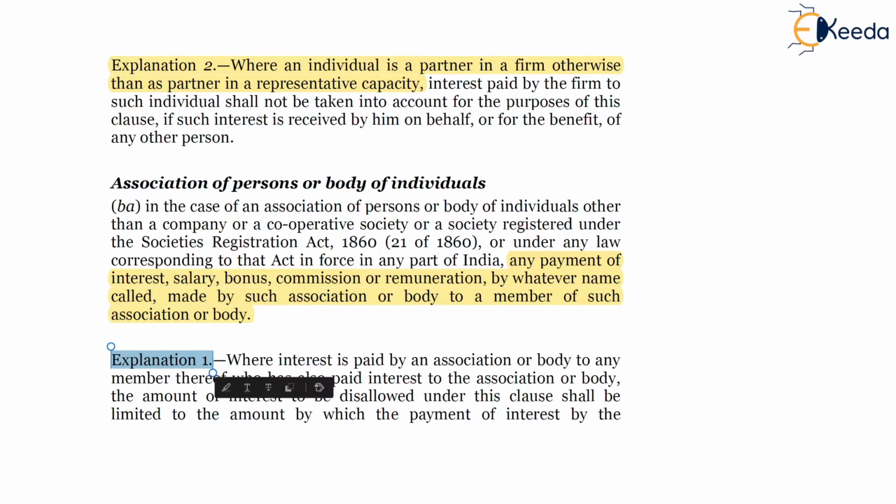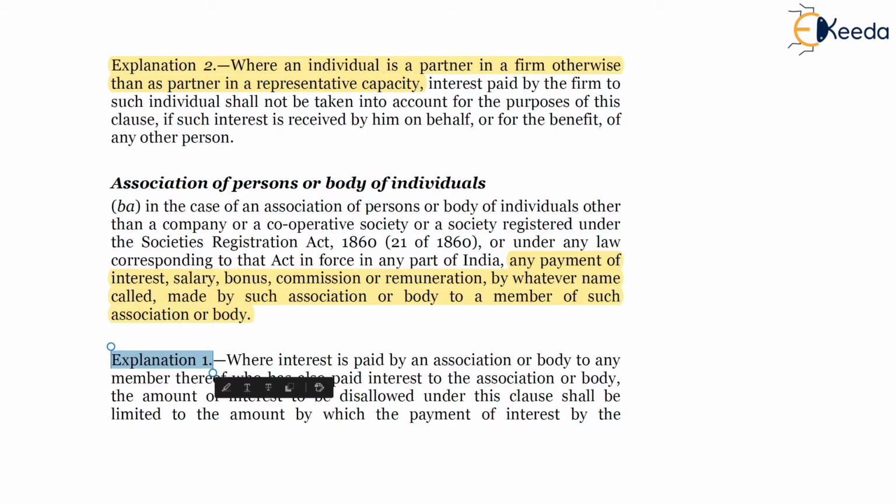So if any member is representing in his individual capacity, 40BA will be applicable. If any member is representing any other person, then any payment to such other person will be eligible for section 40BA.